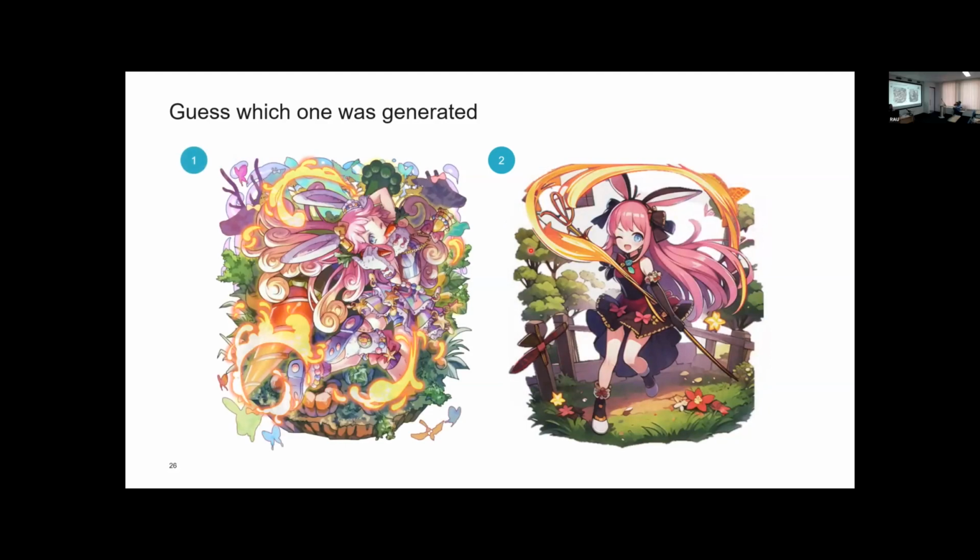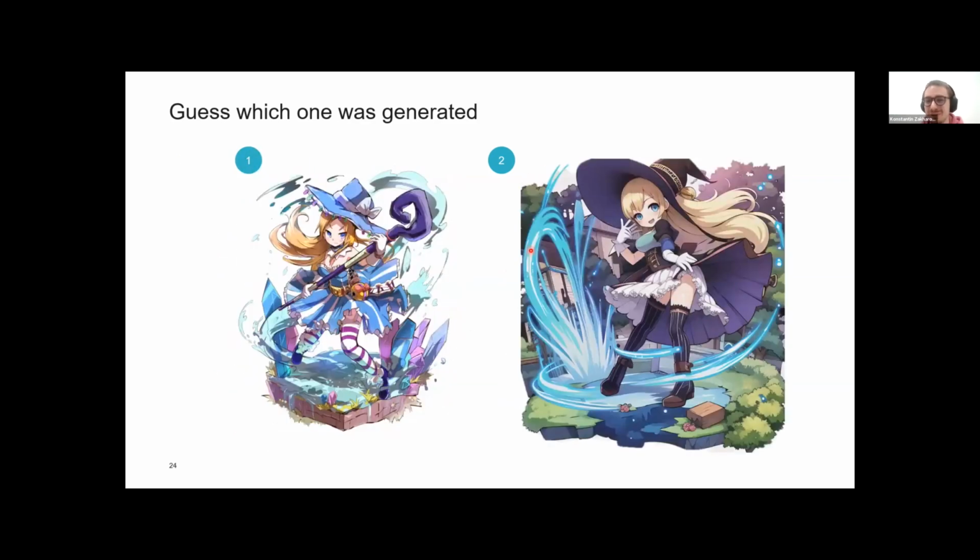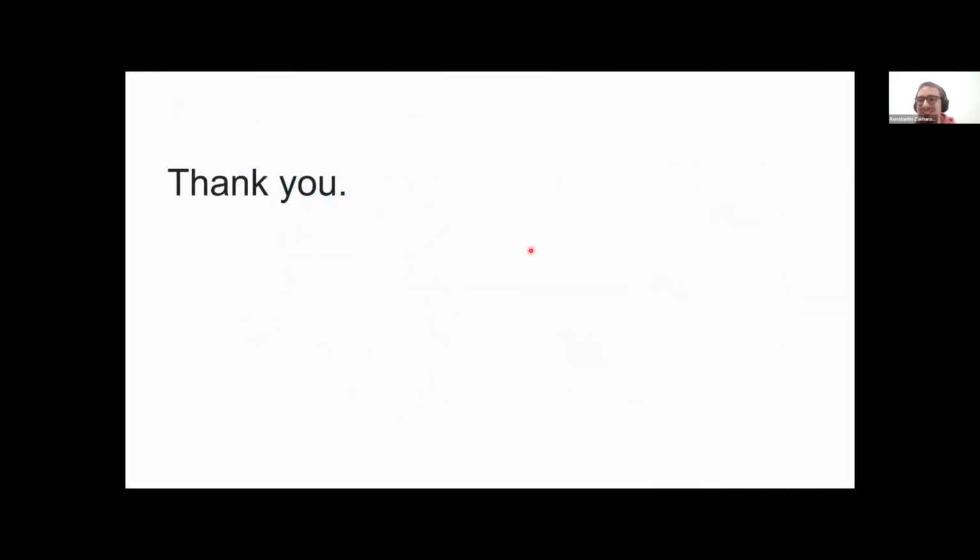Again? Okay, so the first one, 1, 2, 3, 4. 5 hands, and the second 1, 2, 3. So 6, 3. You guessed incorrectly. The second one is once again generated. So it seems that we don't even need the human input to get good results, because clearly it's hard to tell which one was generated. So okay, I will now answer your question if you have any. So yeah, thank you. Questions?